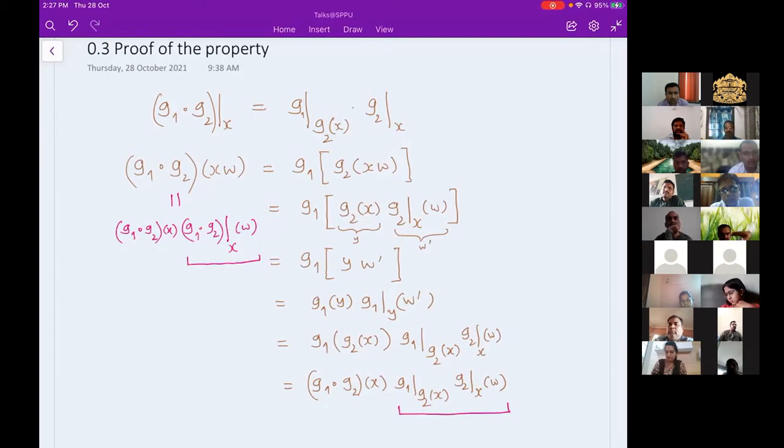So let us call G2 at X as Y, and G2 restriction at X acting on W will give me some word, let us call that word W prime. And G2 at X will give me another letter, let us call that letter Y. So inside the square bracket, I will have a word which begins with Y, so YW prime. And now I'm acting G1 on that. Similarly, I can write down G1 at Y, and then G1 restriction at Y will act on W prime. And now I will replace Y and W prime, and then one can easily make out the equality holds.